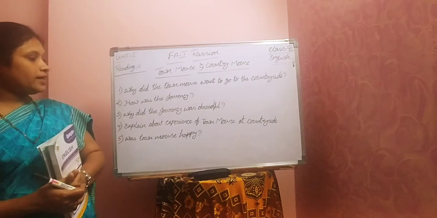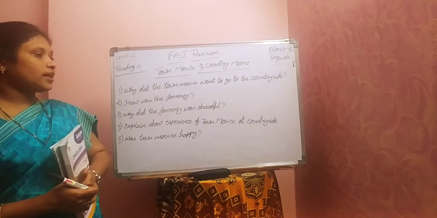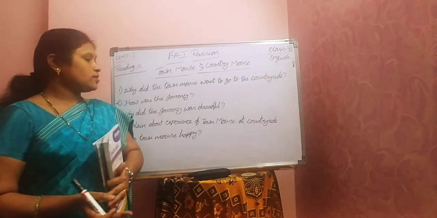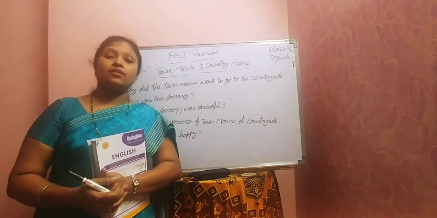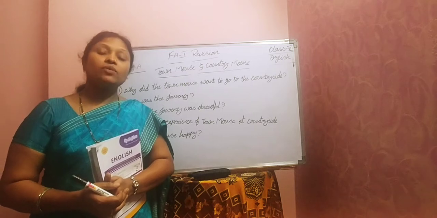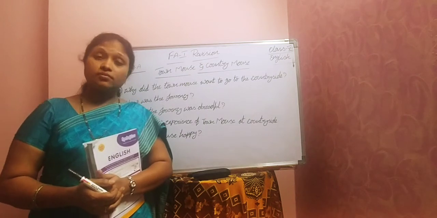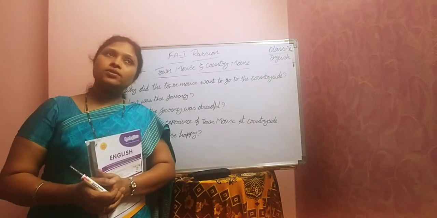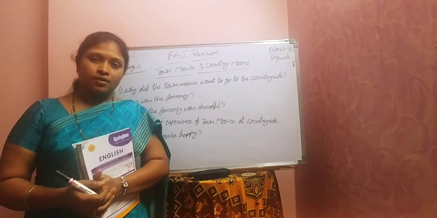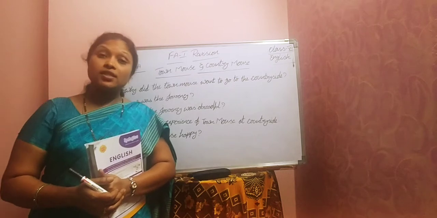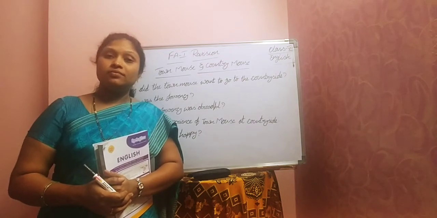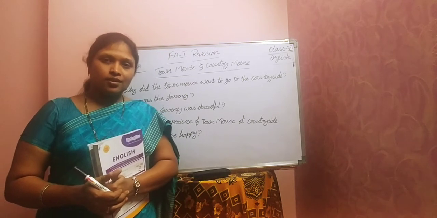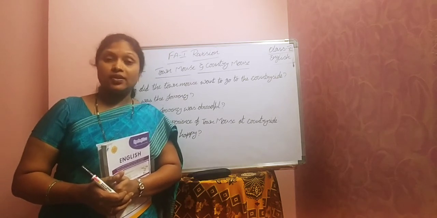Fourth one. Explain about experience of town mouse at countryside. So, what was the experience? Town mouse got off the train. By that time itself, who was there at the station? Country mouse was already waiting for town mouse. The town mouse felt thirsty, right?